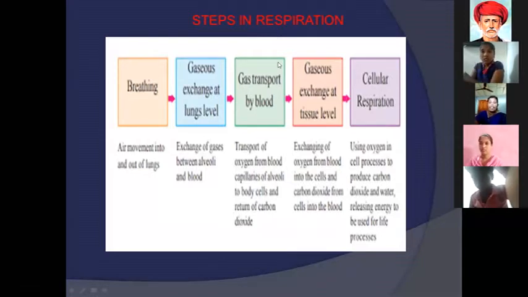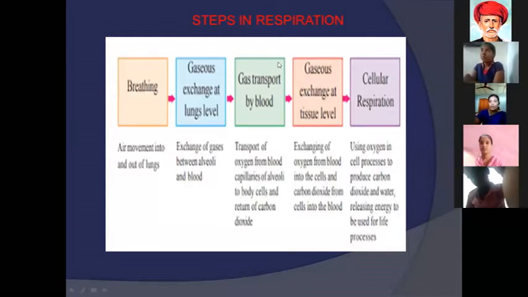Next, the next stage, gaseous exchange at lungs level. You know, in our internal body we have two lungs, left and right. Next, what is the exchange of gases between alveoli and blood? Alveoli is one of the parts of the respiratory system, situated next to the blood. What is the main important role of the alveoli? It collects the carbon dioxide and receives the oxygen, which goes to all parts of the body.